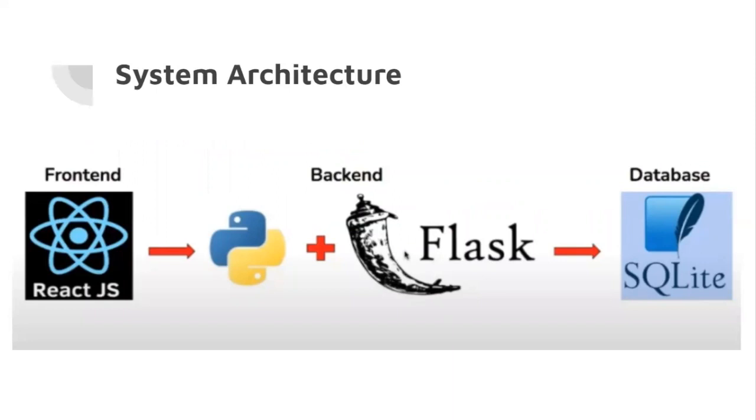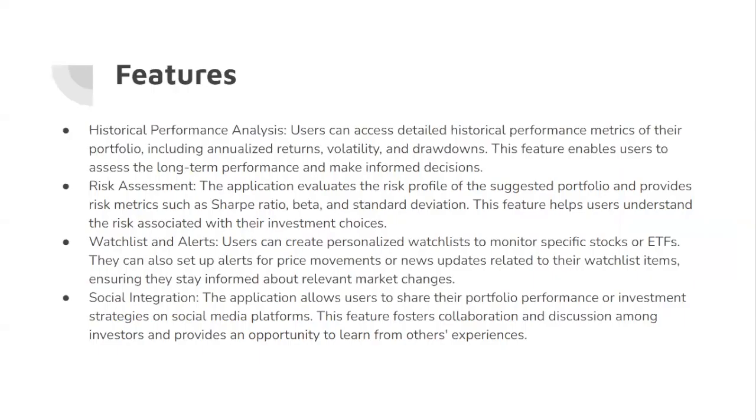For the front end, we've used React.js, and for the backend part, we have used Python along with Flask. For the database, we have used SQLite. And these are the features. First comes the historical performance analysis. This is where the users can access detailed historical performance metrics of their portfolio, including annualized returns, volatility, and drawdowns. This feature enables users to assess long-term performance and make informed decisions.